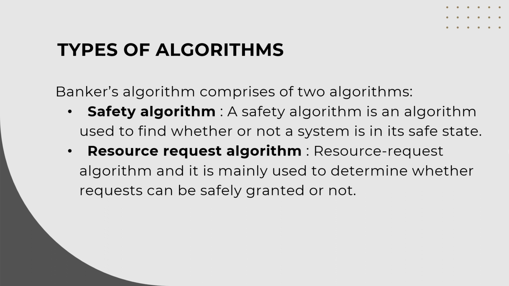There are two types of Banker's algorithms. One is safety algorithm and the other one is resource request algorithm. Let us see what is meant by safety algorithm. A safety algorithm is an algorithm which is used to find whether a system is in its safe state or unsafe state. Resource request algorithm. A resource request algorithm is mainly used to determine whether a request can be safely granted or not. That is, before granting a resource to the requesting process, the system checks whether the system will be in safe state if it grants that particular resource to that particular process.